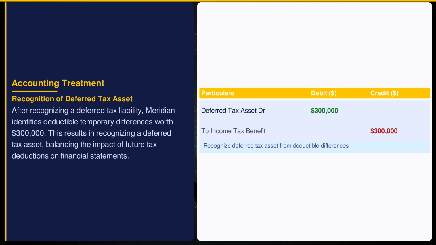Identifying deductible temporary differences allows Meridian to record a $300,000 deferred tax asset. According to IAS 12, this asset reflects future tax benefits from these differences, improving current period earnings through an income tax benefit and enhancing predictability in future tax savings.